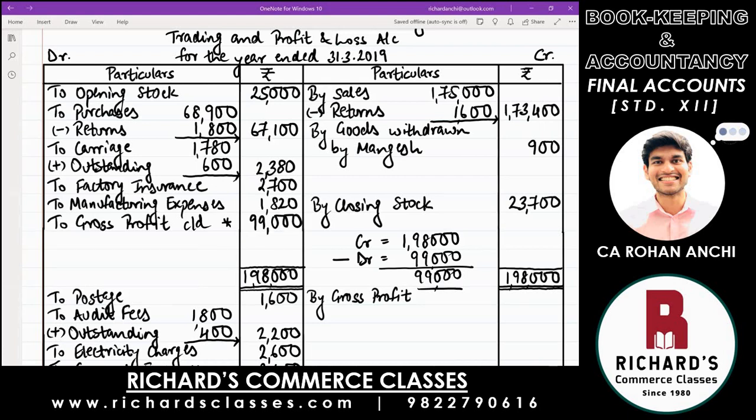So write in the amount column 99,000, to gross profit carried down. Carried down where? Carried down to the next account, that is profit and loss account. You have already written the word by gross profit. There you write down by gross profit brought down from the trading account 99,000.